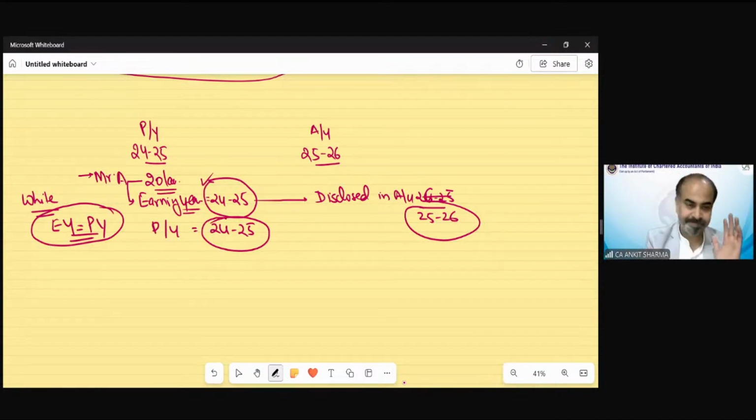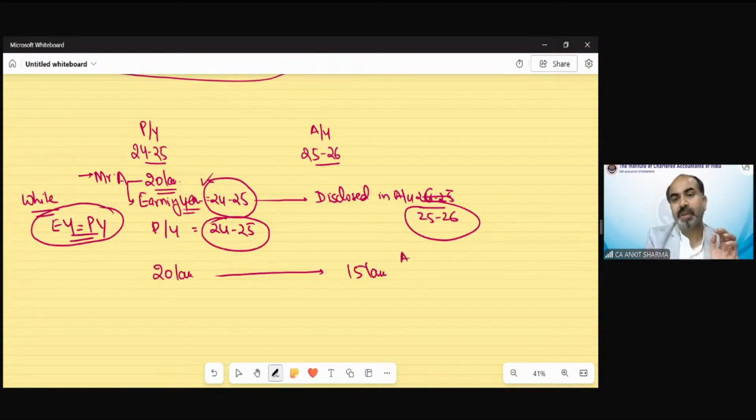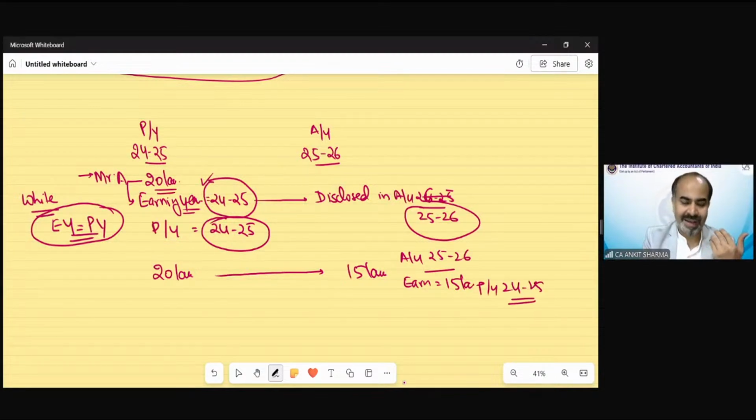But suppose in the same question, Mr. A earns 20 lakh rupees, out of which he discloses only 15 lakh rupees in assessment year 25-26, saying I have earned only 15 lakh in previous year 24-25. Now income tax says, okay, you are declaring that you have earned only 15 lakh.